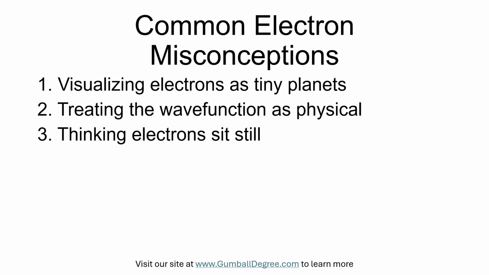A third misconception is assuming electrons sit still inside orbitals. Instead, they are described by probabilities and can change orbitals when they absorb or emit energy. So think in terms of likely locations and transitions rather than fixed paths.